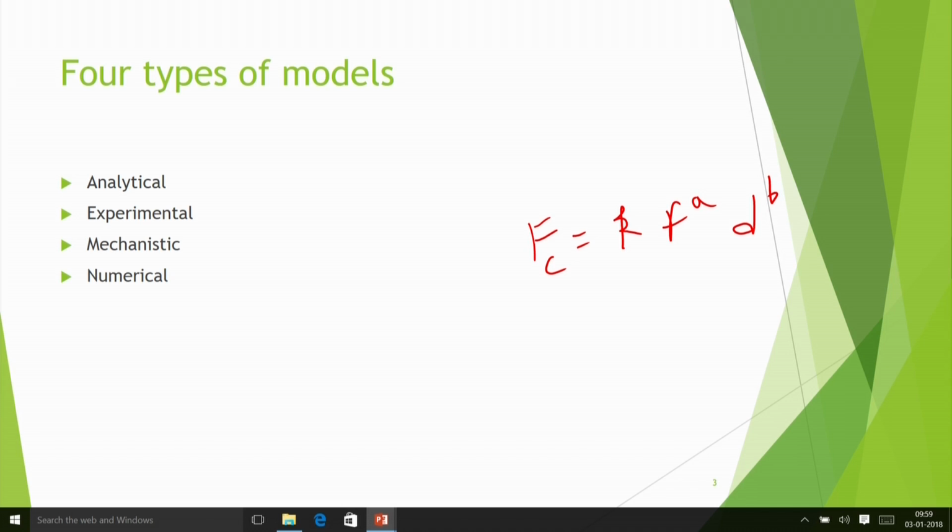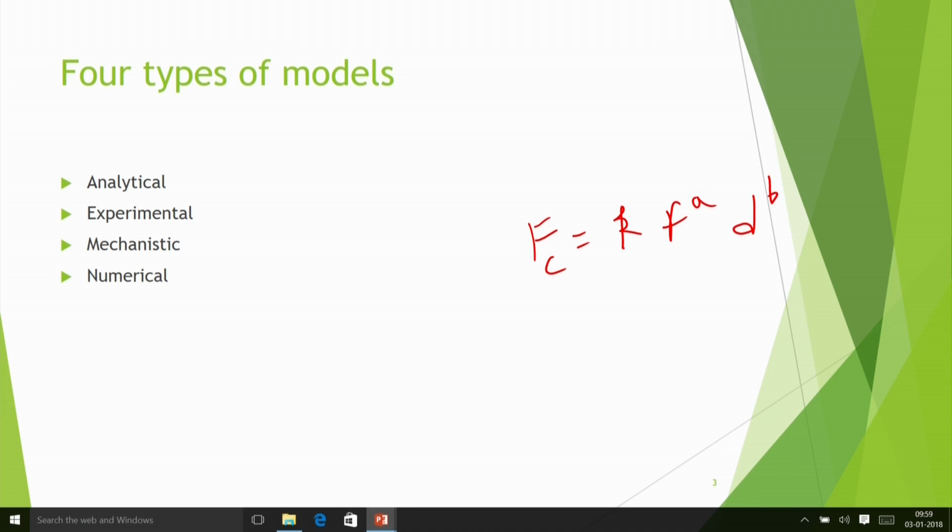Then the third type of model is the mechanistic model. It is some type of semi-analytical, semi-experimental model. How do we do that? Suppose we obtain some type of relation that it should be like this, but the coefficients of that relation we obtain by experiments.